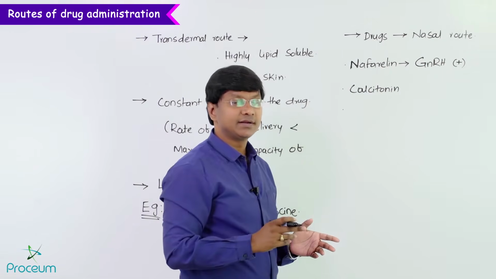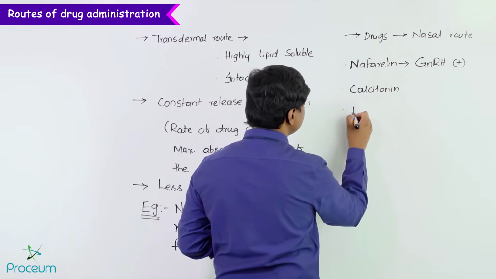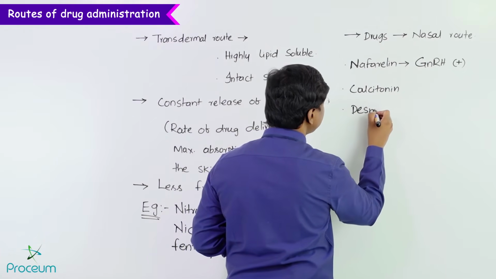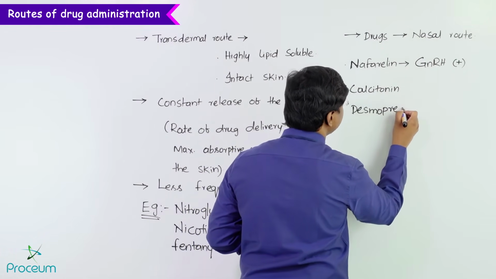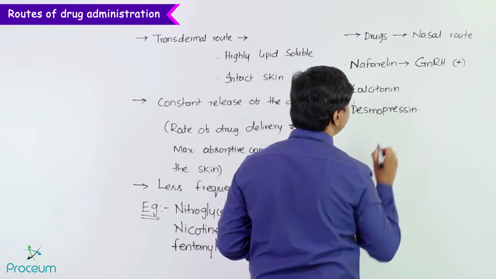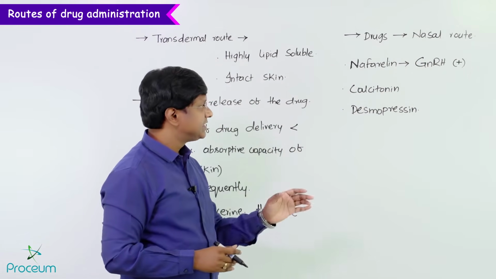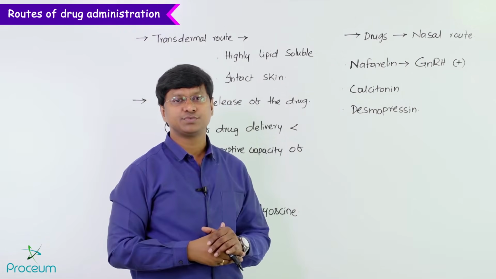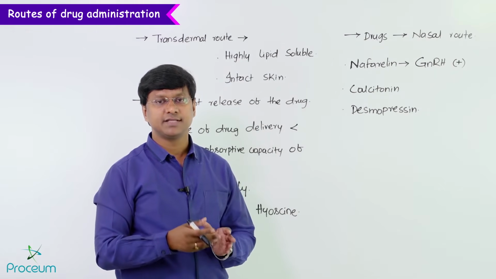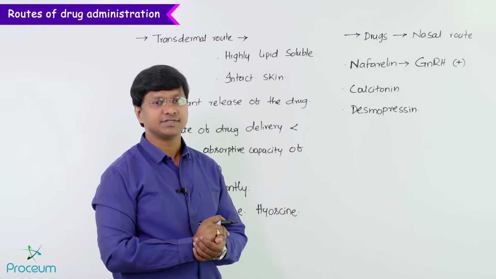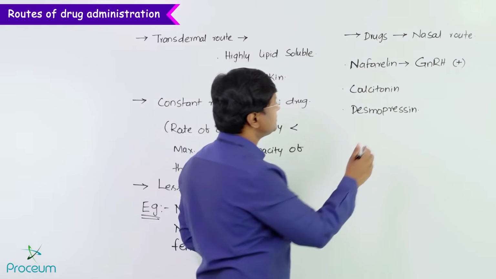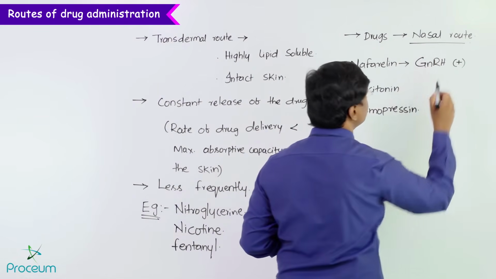And the other drug is desmopressin. Remember, desmopressin is one of your vasopressin analogs, and this desmopressin is mainly used in patients with diabetes insipidus, and that too central diabetes insipidus. So these are the drugs which are administered via the nasal route.